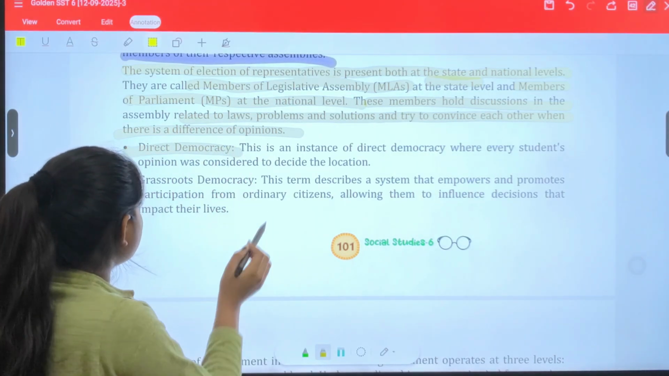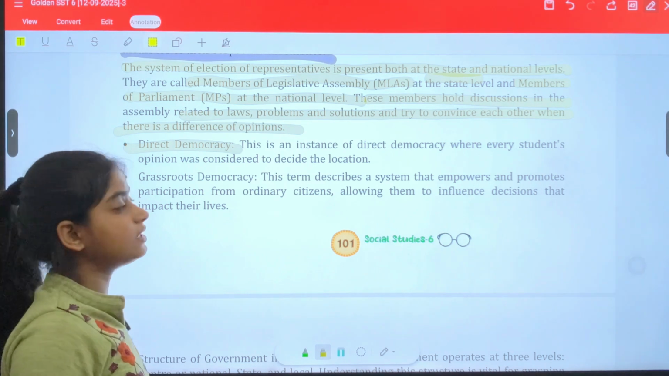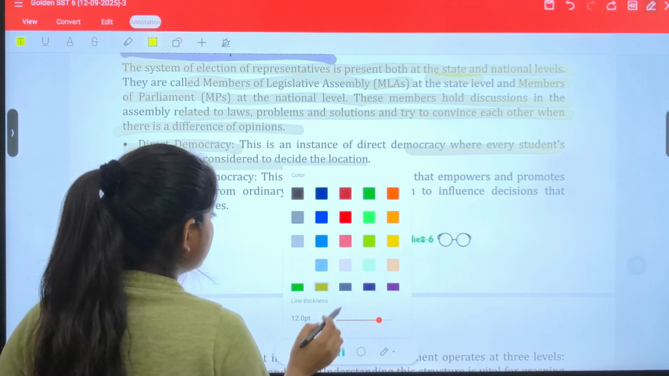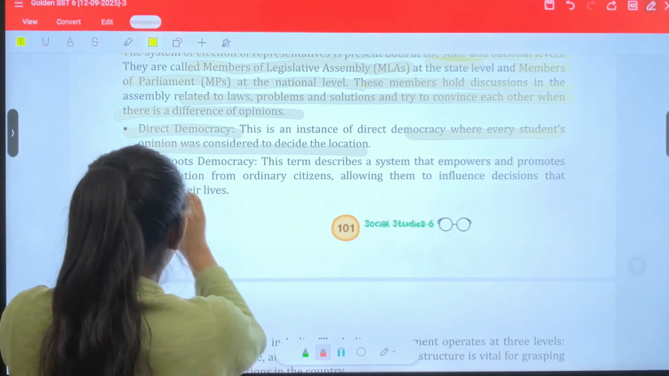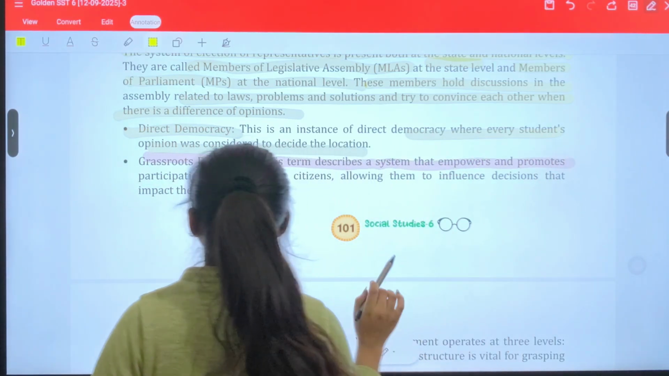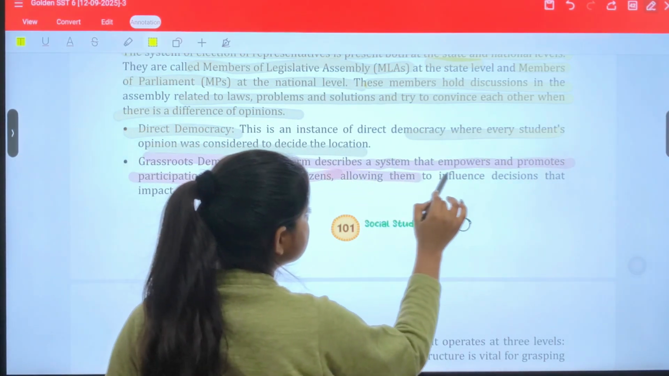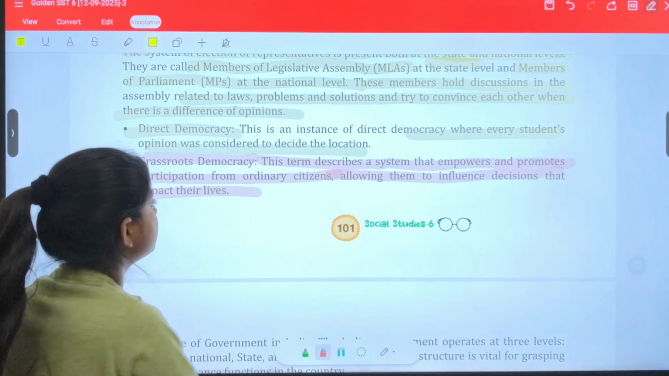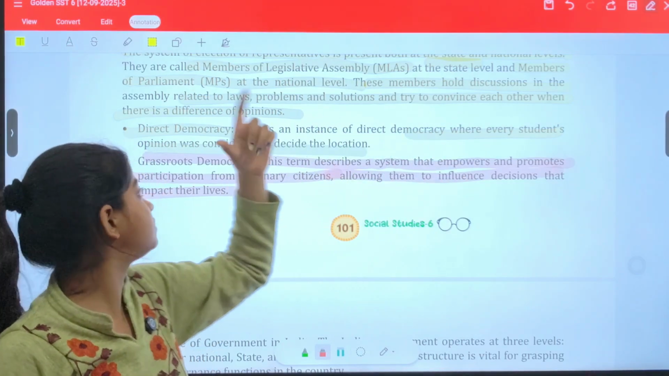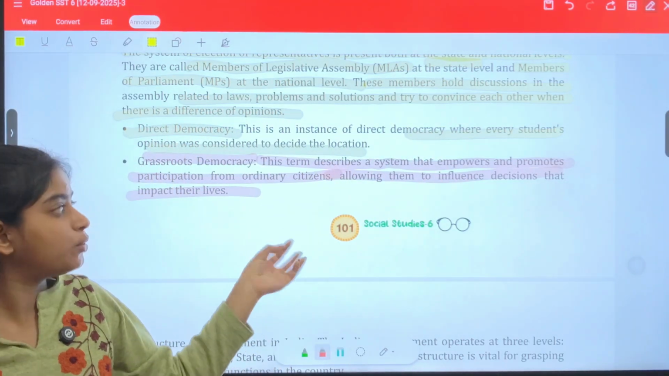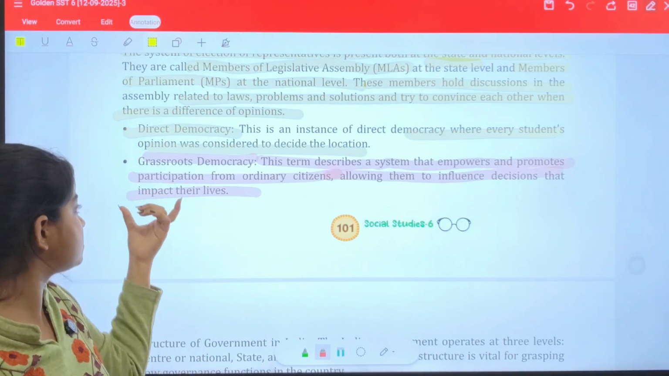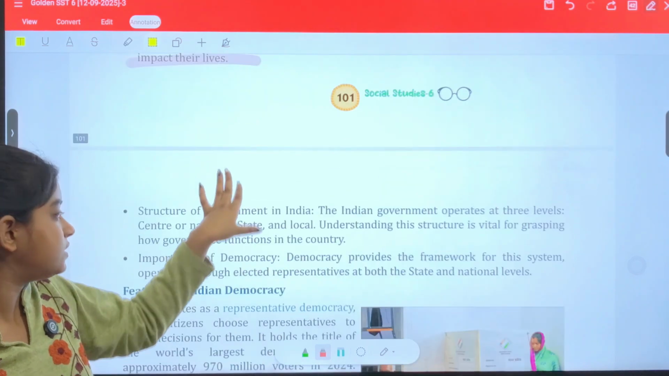Now first is direct democracy. So there is an instance of direct democracy where every student's opinion is considered to decide the location. Grassroots democracy: this root term describes a system that empowers and promotes participation from ordinary citizens, allowing them to influence decisions that impact their lives. So these are kinds of different democracy: here students' opinions are considered to decide the location, and here we allow students to influence decisions that impact their lives.